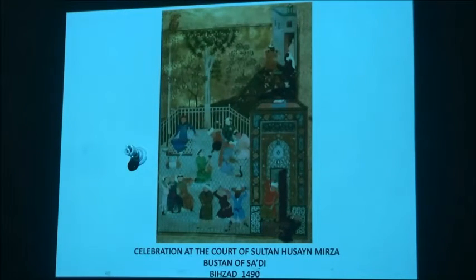And this is the end of the Timouri period, and this is a Hirati court. And the manuscript is Bustan Sadi. And you see here is a beautiful interpretation. And again, look at the design. You see a doorway. And in the doorway, you can see what is on the roof of the doorway. You can see what is the man standing in the doorway. You see an action. You see the door open and space inviting you in.